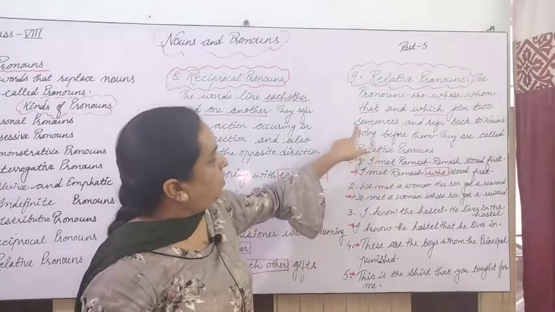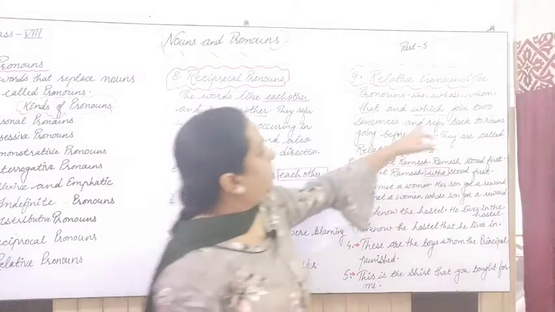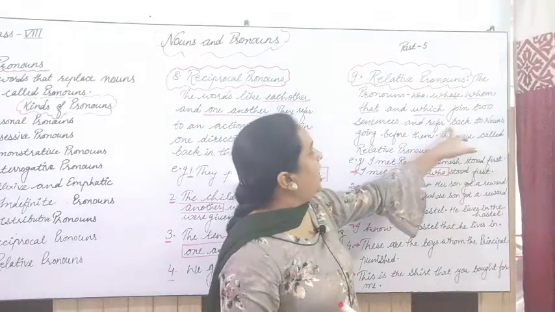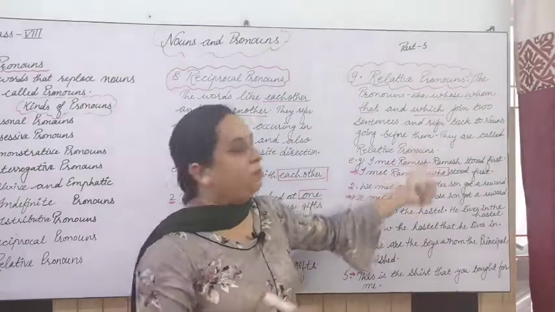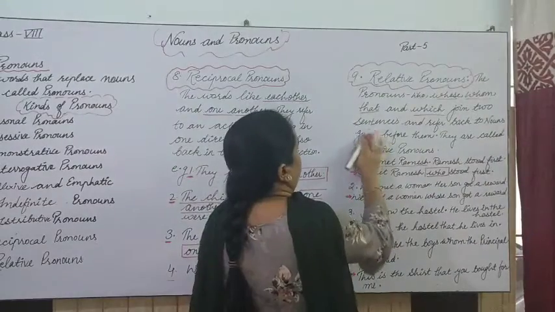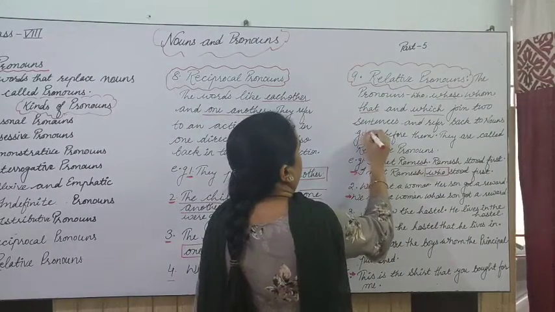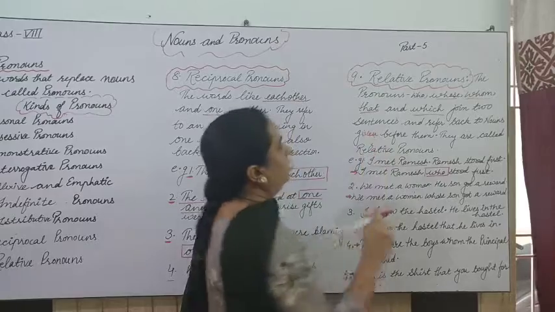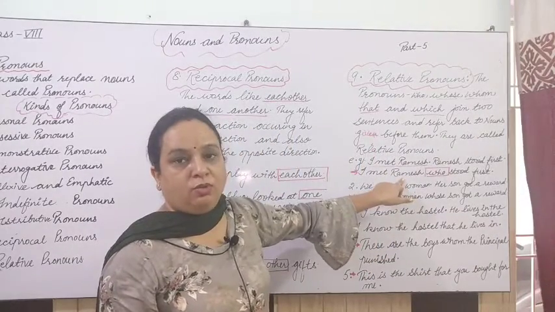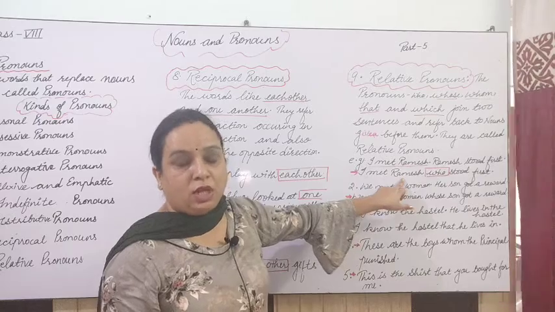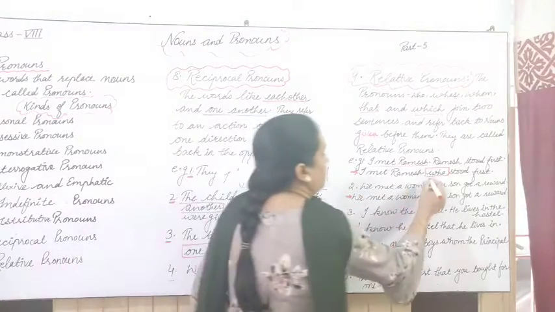And here one important point is also written: relative pronouns join two sentences and refer back to the noun going before them, or given before them. So we are talking about which noun here? There is a noun before this pronoun. This is Ramesh, right?